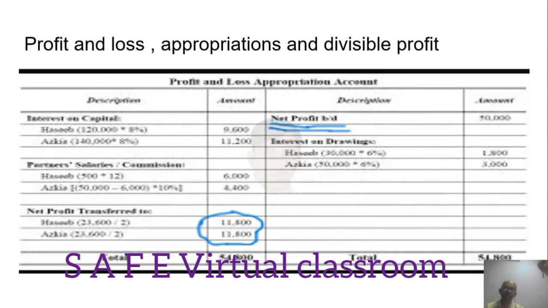This is known as divisible profit. The item which is net profit brought down, which is 50,000, is the net profit. Interest on drawings is an income, so it will come on this side. Interest on capital is an appropriation, and partner's salary or commission is an appropriation. Whatever amount is left, 12,500, the amount which is rounded off, is itself known as divisible profit. Remember, divisible profit is the ultimate amount, the net amount after taking out all the appropriations.